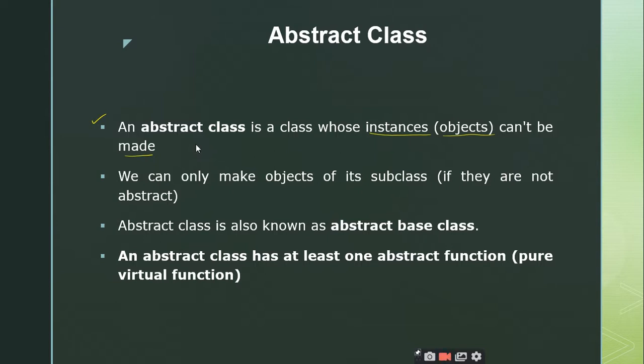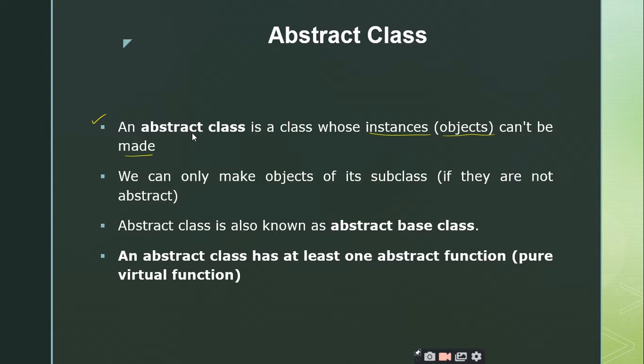Is there any method to? By providing at least one pure virtual function. You can make a class an abstract class by defining a pure virtual function. It's not defining, by declaring a pure virtual function inside the base class. So once you declare a pure virtual function inside the base class, you are creating an abstract class.